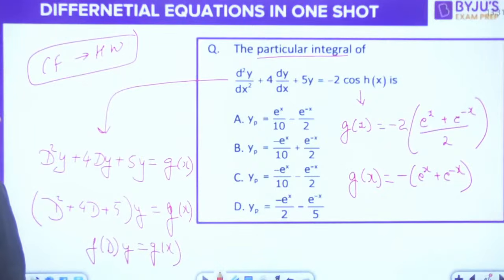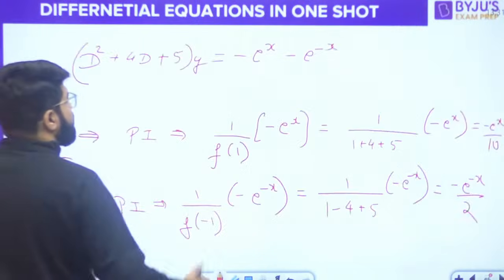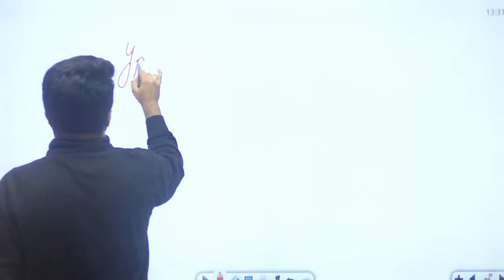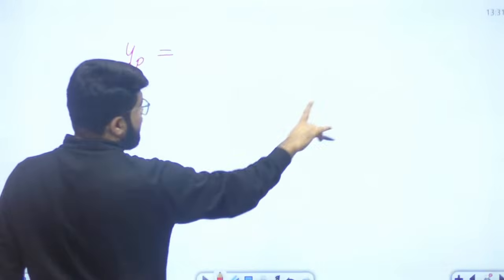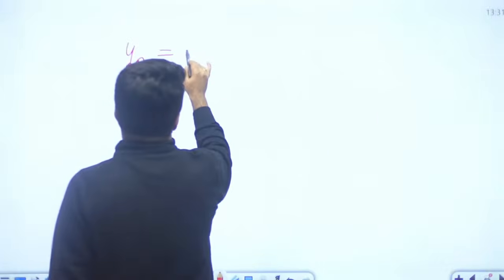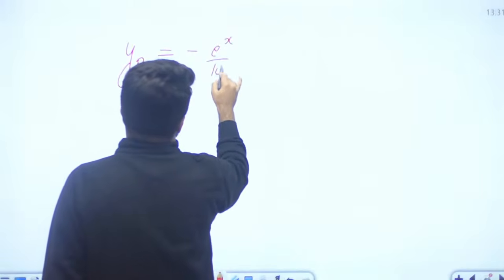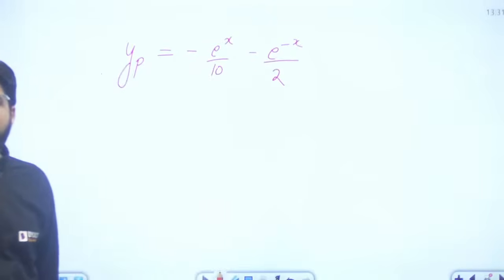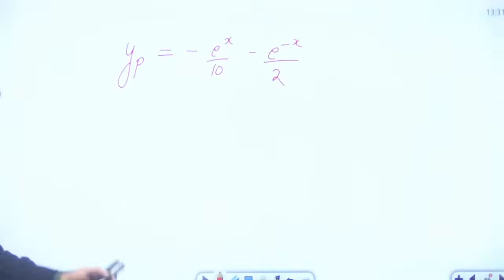So what should be the total PI? The PI of the problem is then given by adding both the parts: minus of e power x by 10, minus of e power minus x by 2. That is the answer. Any doubts, please ask me.